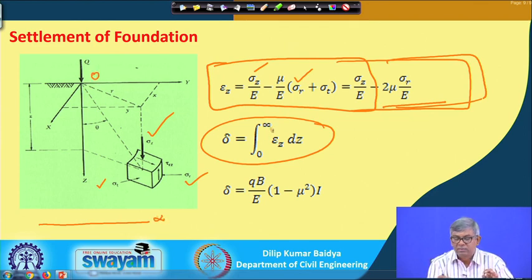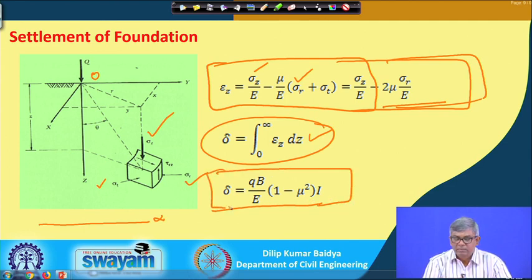This is a detailed mathematical procedure in the theory of elasticity, and a book can be read for details. But finally, if I substitute sigma r, sigma z, as given by Boussinesq, and integrate this way, then finally you get a settlement expression similar to this.